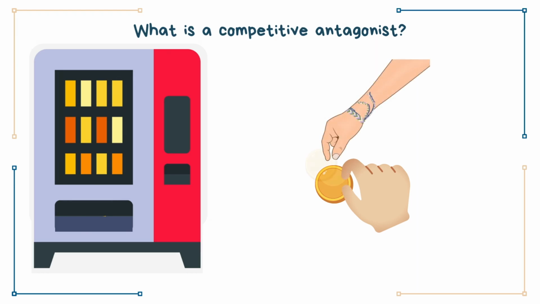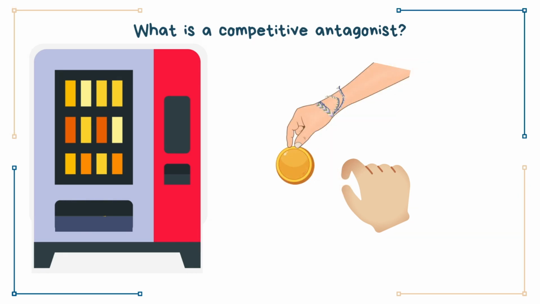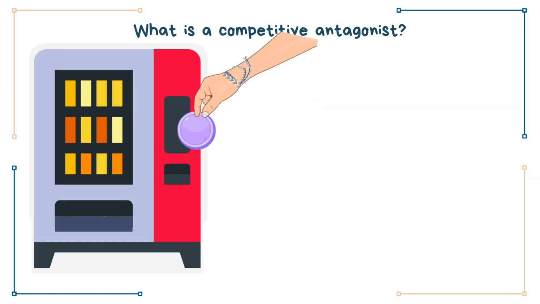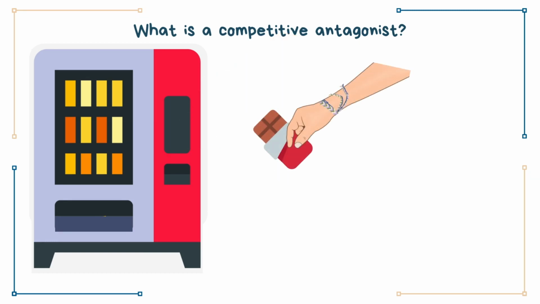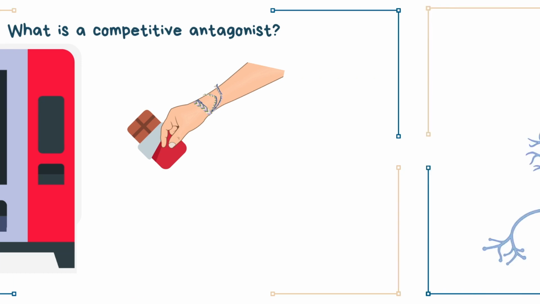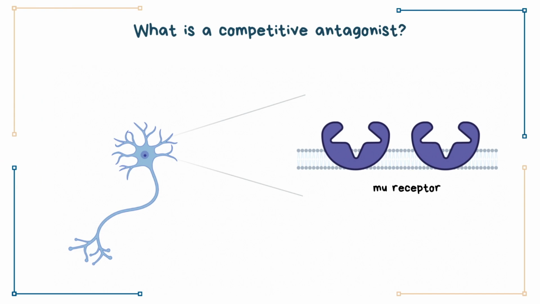Imagine going to the vending machine and having someone push you aside and insert a coin first and grab your chocolate. This is similar to what competitive antagonists do. Competitive antagonists bind to the same site as agonists do. Let's take a look at the example of the mu receptor.